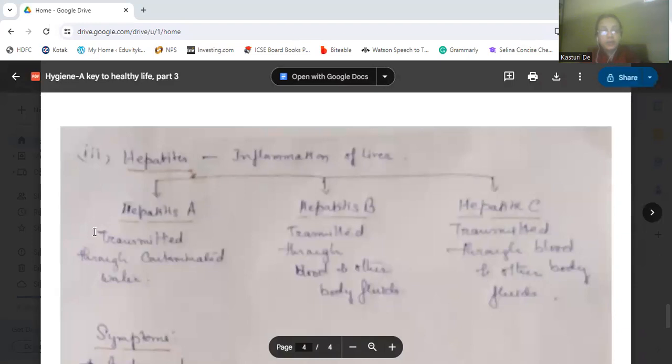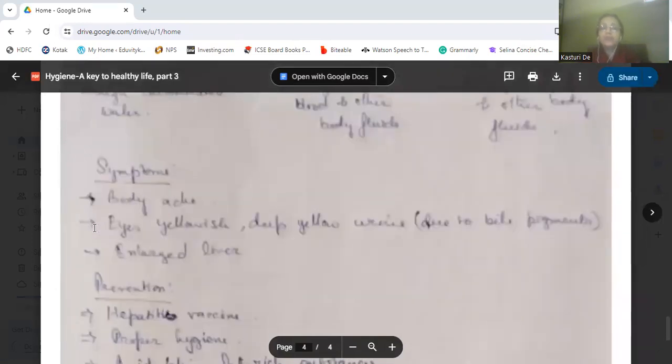Next, we come to the symptoms of hepatitis. In general, body ache, eyes yellowish, deep yellow urine due to the bile pigments. The liver is not functioning properly, so the bile pigments will come out, and due to that, the urine becomes yellow. The eyes are yellowish and an enlarged liver is there.